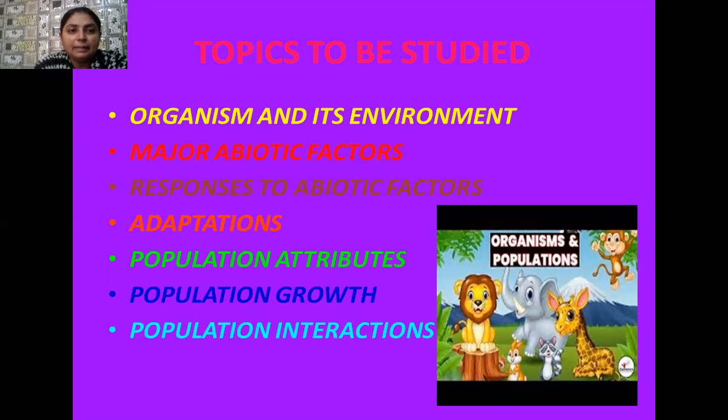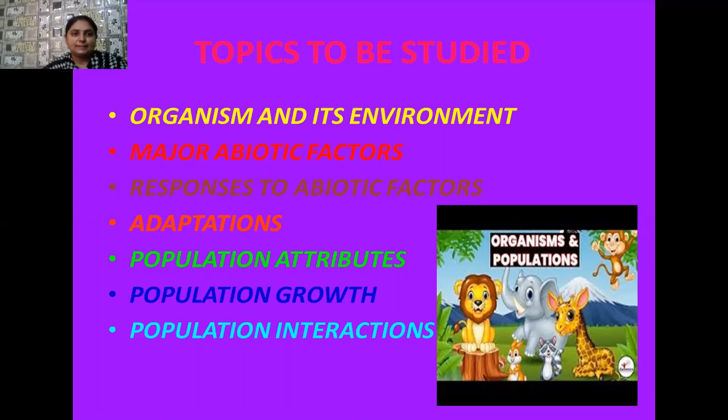Next is major abiotic factors. So here the abiotic factors are broadly divided into four types. This may be temperature, it may be water, then sunlight, and then soil. So different organisms also show responses towards these abiotic factors. So we will study about the different types of responses shown by these living organisms towards these abiotic factors.